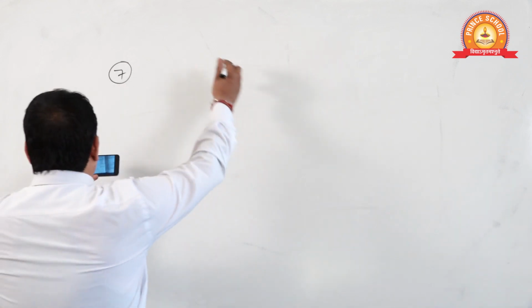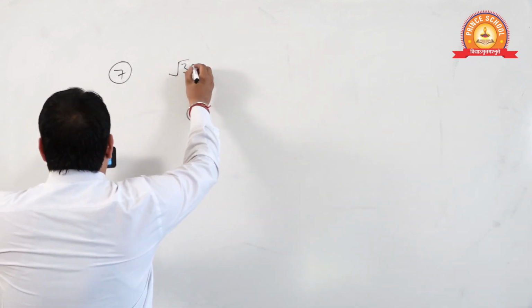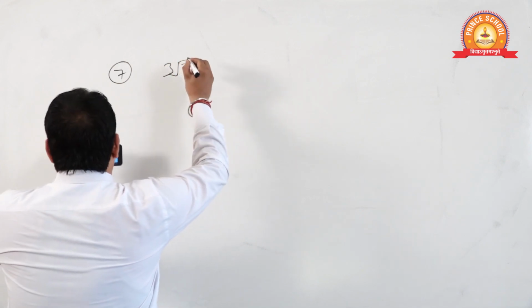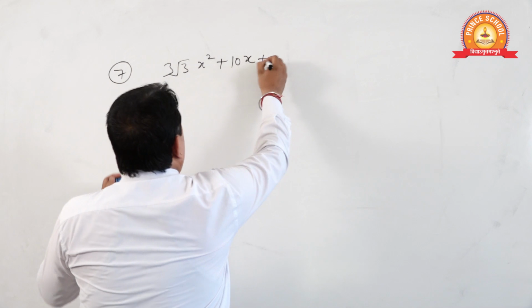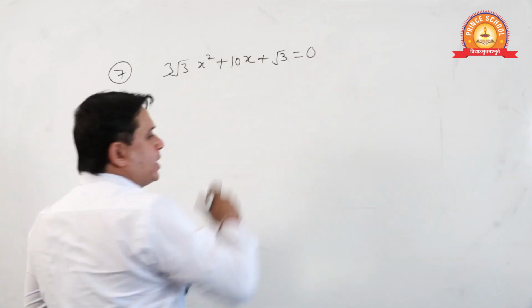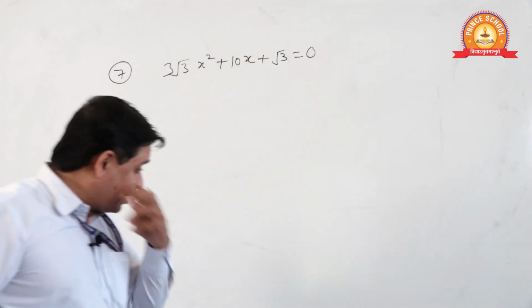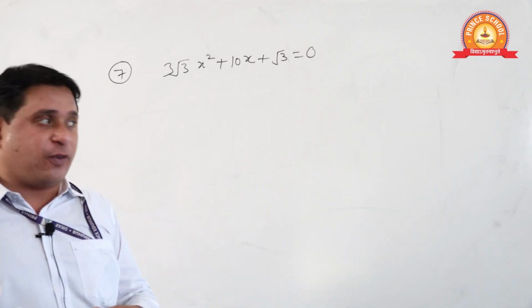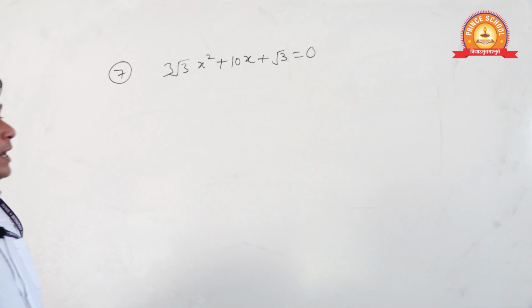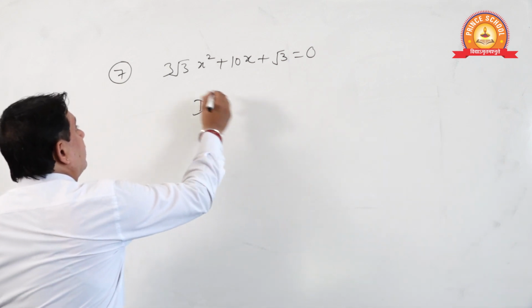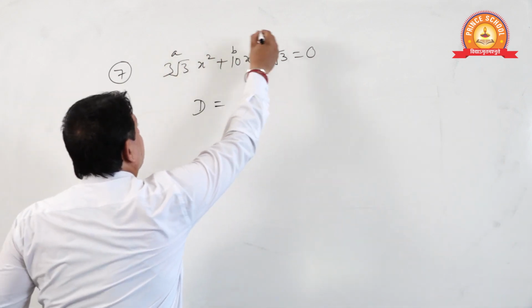Okay, now see, the discriminant of a quadratic equation will be next. Question number 7: root 3 x square plus 10x plus root 3 is equal to 0. This is given, and what is asked? You have to find its discriminant. Discriminant again, beta, D. This is a, this is b, this is c.